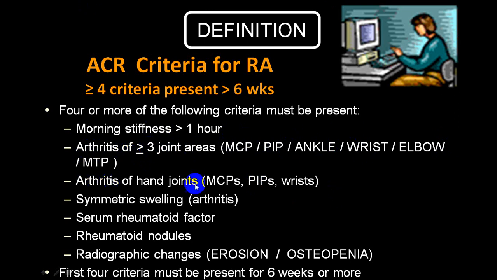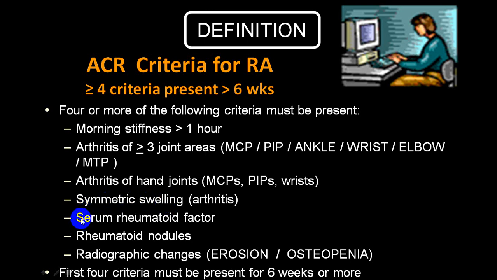The most common joints involved are of the hands, that is metacarpophalangeal joint, PIP and wrist joint. Ankle, not so common. Knee, not so common. But they are also involved. It is always, by and large, symmetrical.